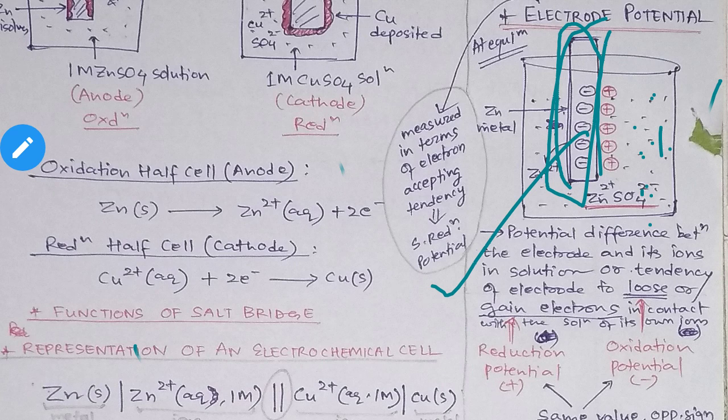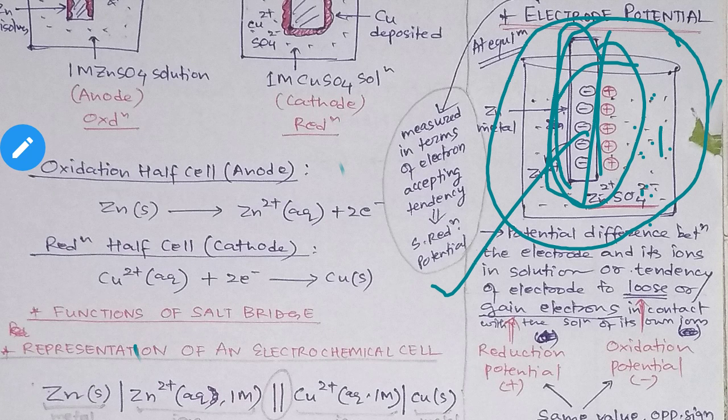So this should be very much clear to you, what is electrode potential. The electrode potential is created because of the creation of a potential difference. And how is this potential difference generated? Because of the difference in charges, because of the accumulation and separation of charges. Whenever there is a charge separation, a potential difference is created, because some work is needed to separate these charges.